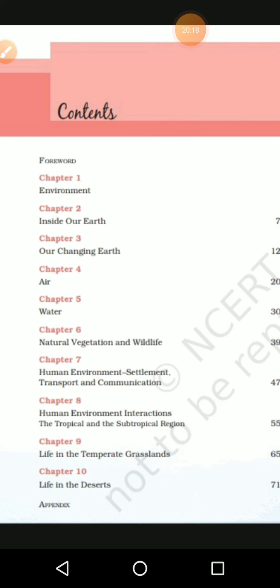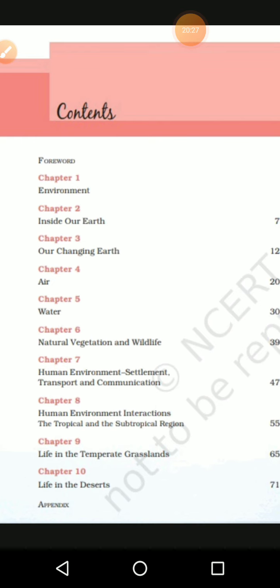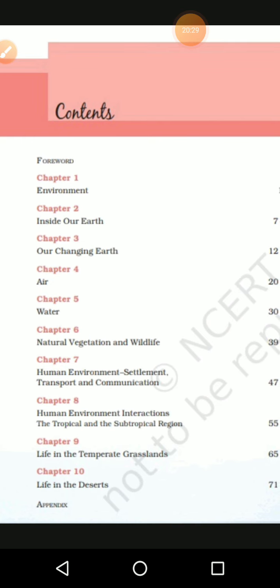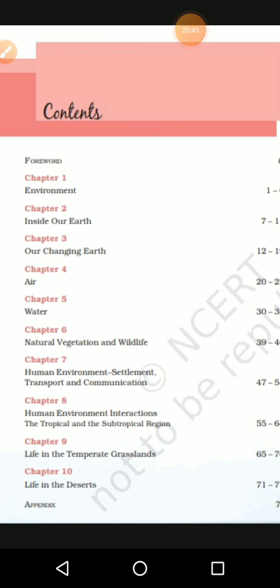So the next lesson is the industry lesson. In the industry lesson, we will see how each and every industry is helping, and with that we will see primary activity, secondary activity, tertiary activity of economic activities and all. And in the industrial lesson we will study about the iron and steel industry, cotton industry, like that. We will see different types of industry, and where is the ideal location for industry, like that things also are there in the lesson. Then come industry and minerals, like that 5 lessons over.